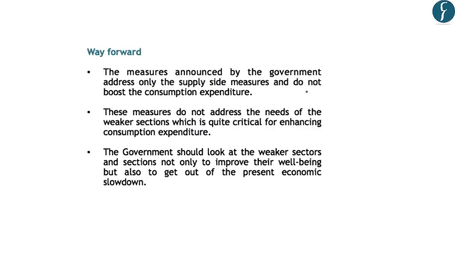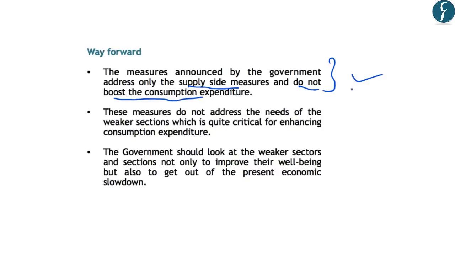Now, in the background of the economic slowdown, the government has announced various measures recently. However, the author analyzes that these measures have not been able to provide good results and have not been able to arrest the economic slowdown, mainly because of two reasons. The first is that these measures announced by the government address only supply side issues, and they do not focus on the demand side, or on boosting consumption expenditure.